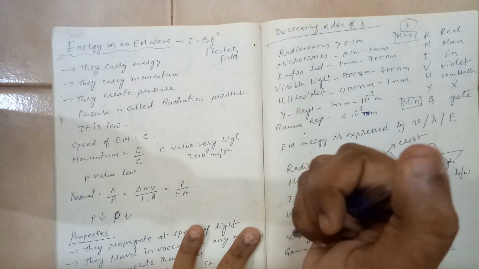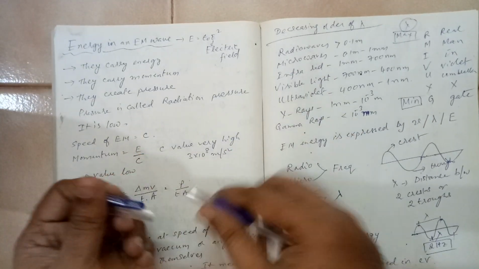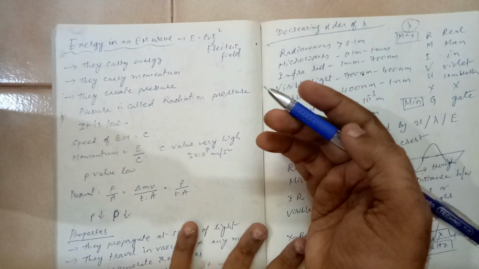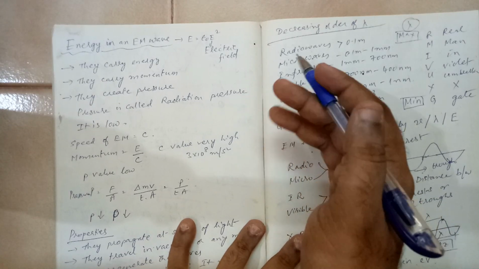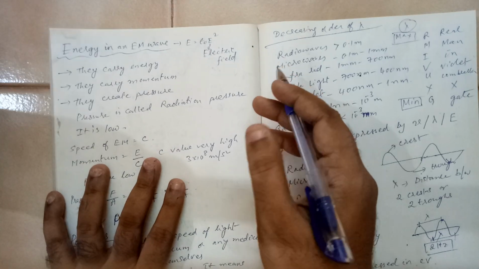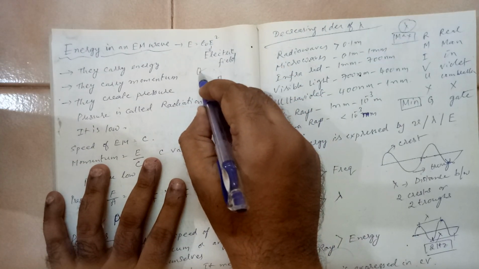So they create pressure. It is like this: if there is an induction cooker, or let us say you put your hand in bright sunlight, this is the hand and this is the sun.